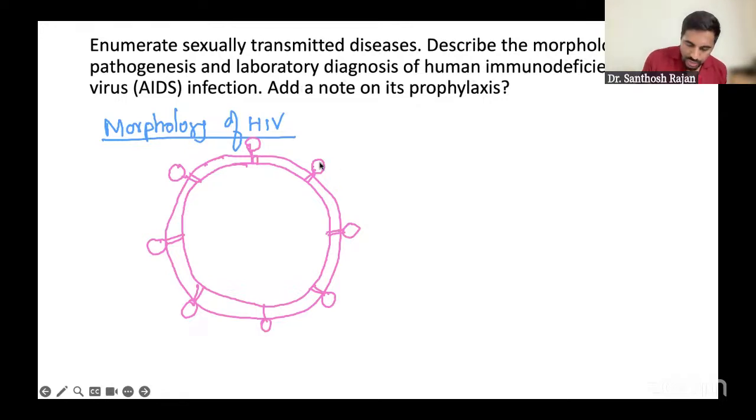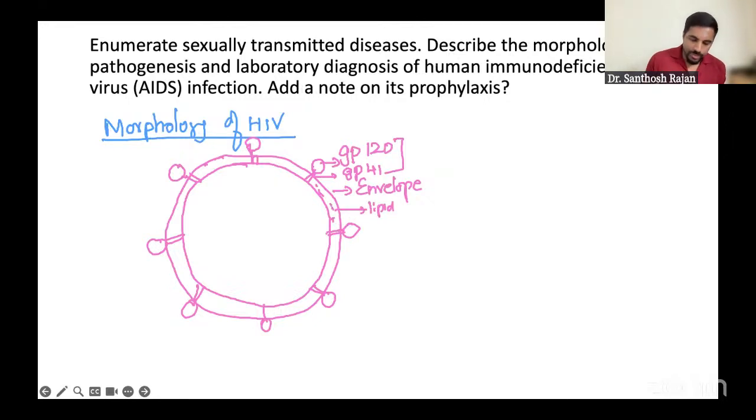So this is the outer envelope protein. That is basically the envelope, which is a protein, and this thing. The protein is gp120, and the other one inside is gp41. The gp120 and gp41 are the envelope proteins. And then these are some lipid layers. In between, you have the lipid layers. Okay, this is the first layer.